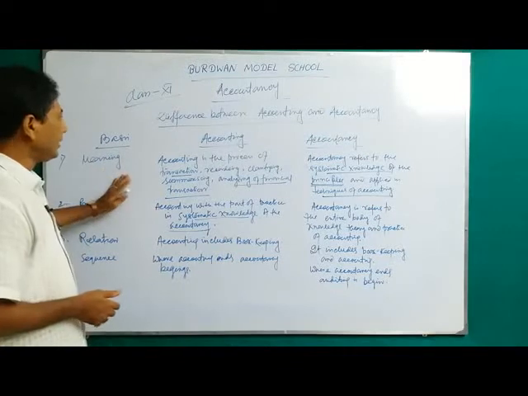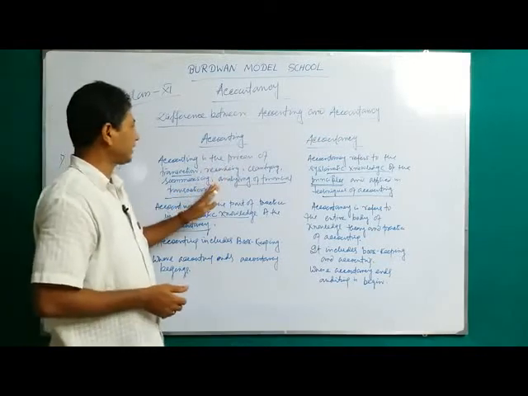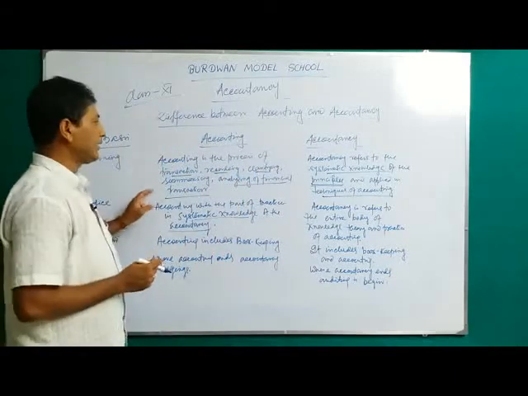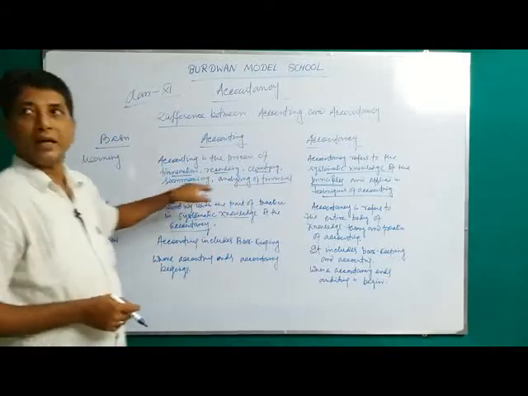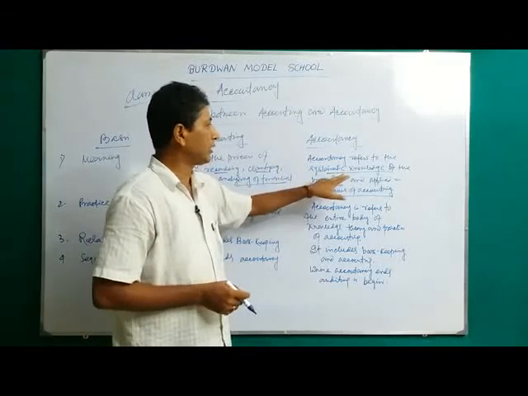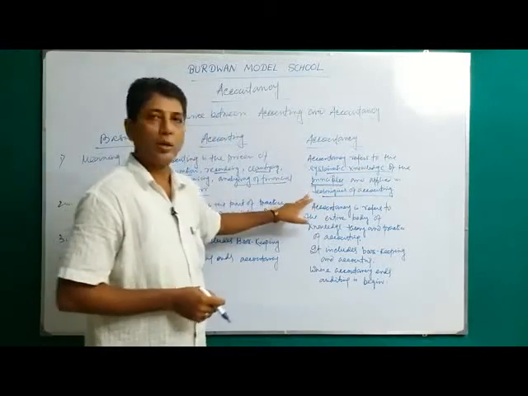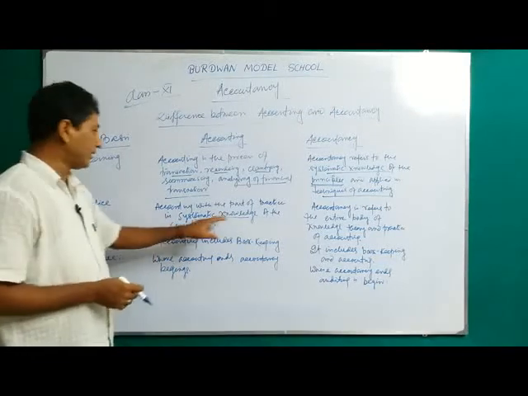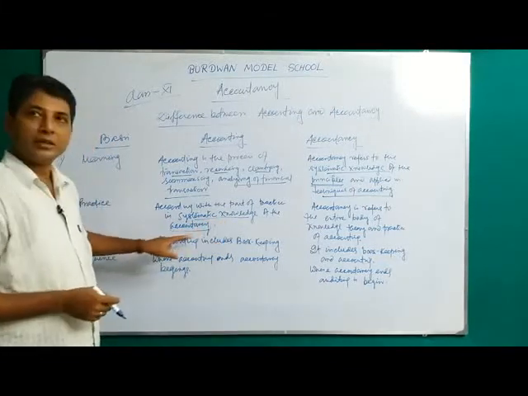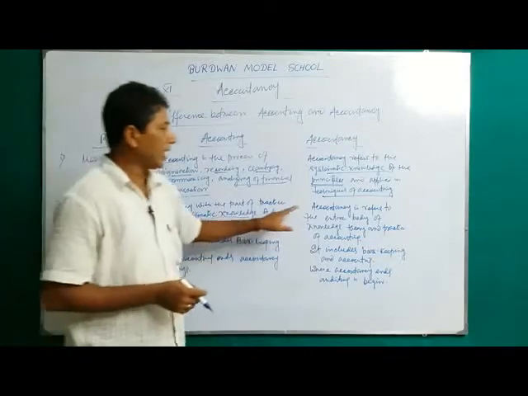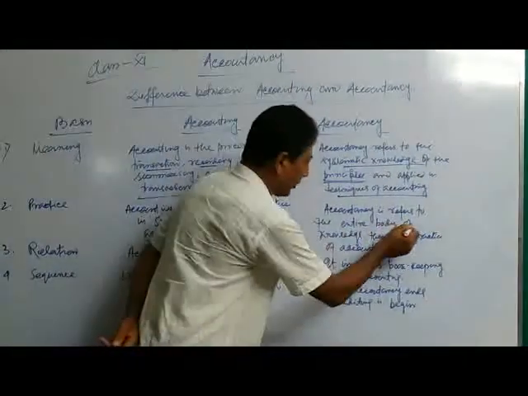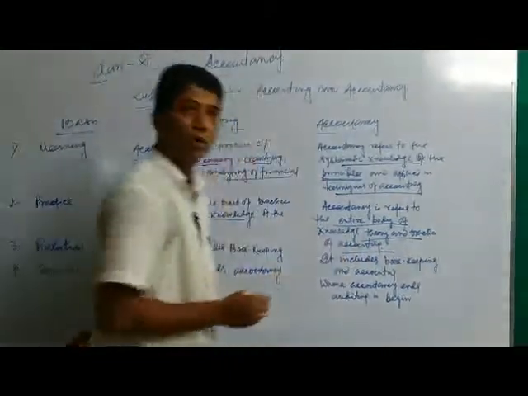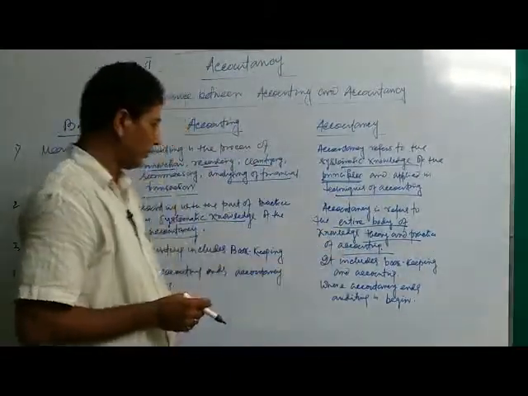At first, meaning: accounting is the process of recording, classifying, summarizing, analyzing of financial transactions. Accountancy refers to the systematic knowledge of the principles and techniques of accounting. Practice: accounting is the part of practice with the systematic knowledge of accountancy, or accountancy refers to the entire body of knowledge through the practice of accounting.